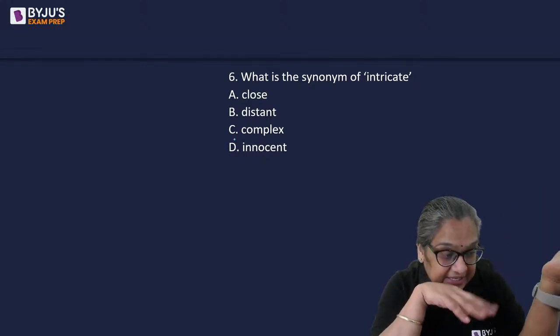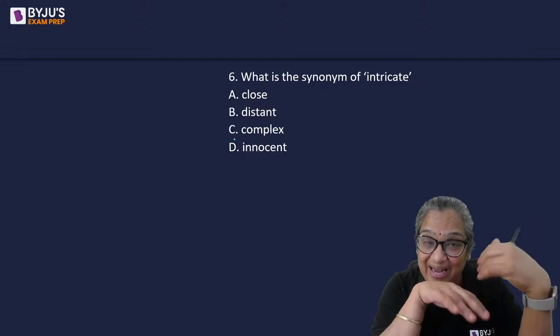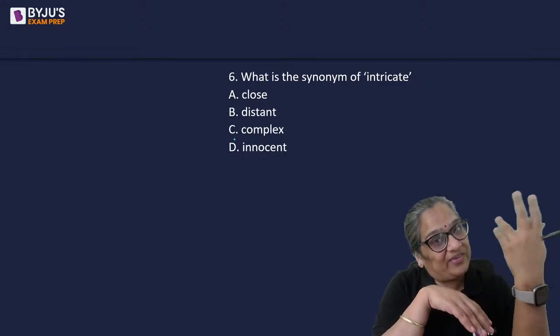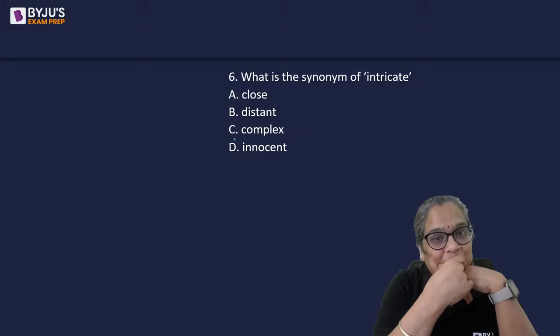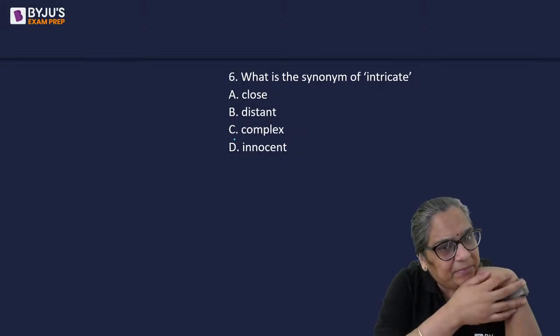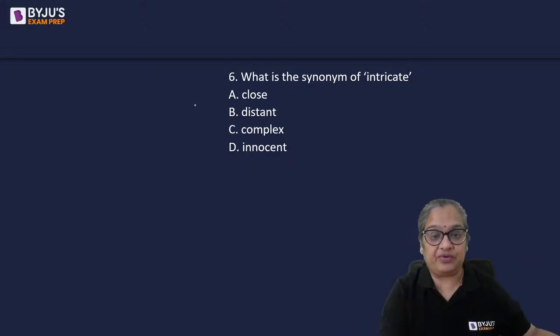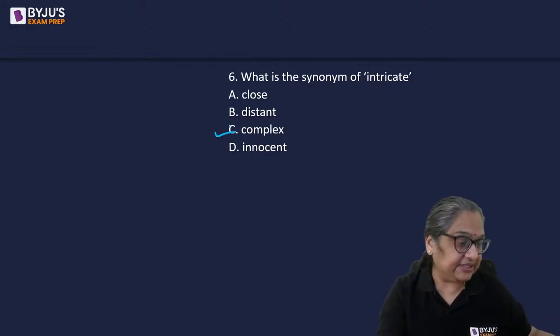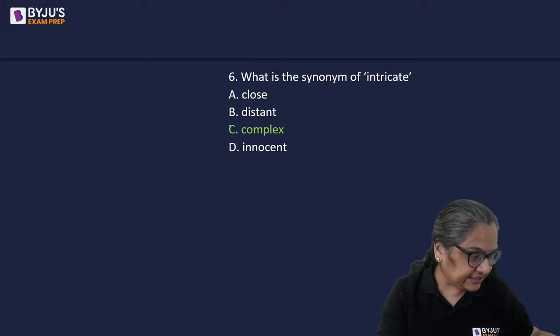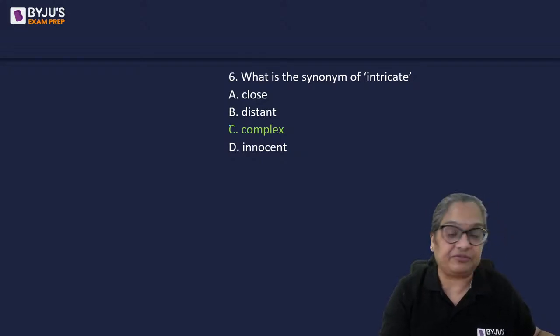You look at saris with embroideries, the more intricate the embroidery, the more expensive the sari. The material will be the same. Intricate means complex, Shreya, true. So intricate means complex. All right, C is the answer. Everyone gave me C. Lots of people gave me C.